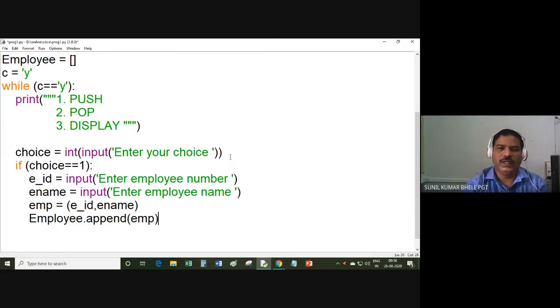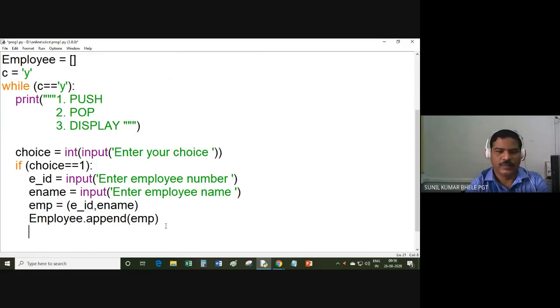So you know that a list contains numbers also, strings also, tuples also, and a list can also contain a list inside it. So I am inserting one element inside this list that is in the form of a tuple. So you know that this append method inserts an element at the last position, at the end of the list.